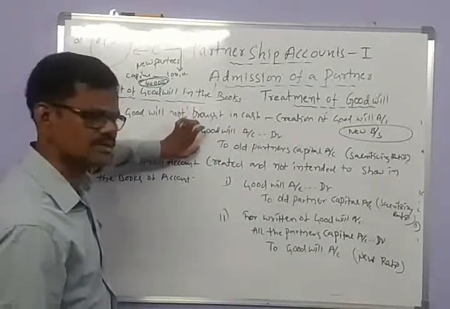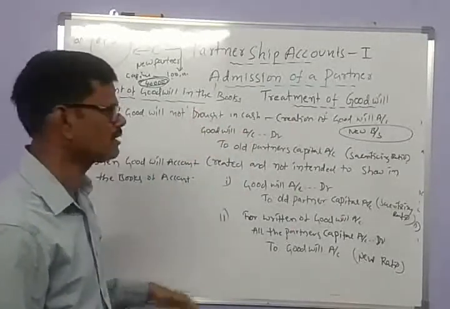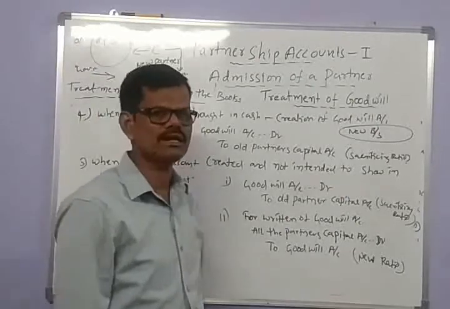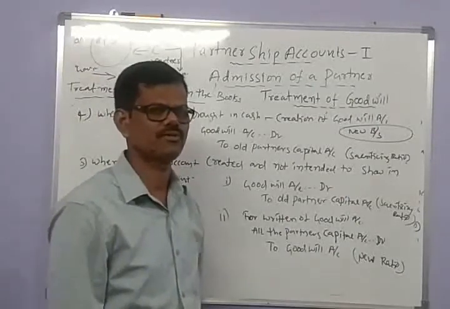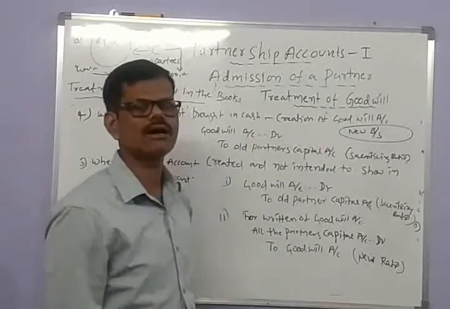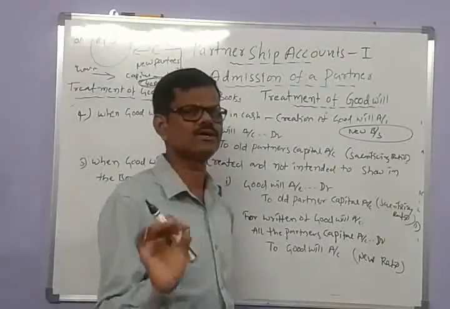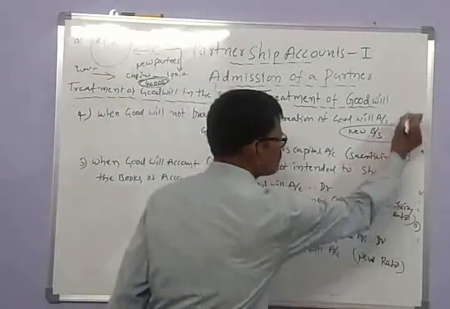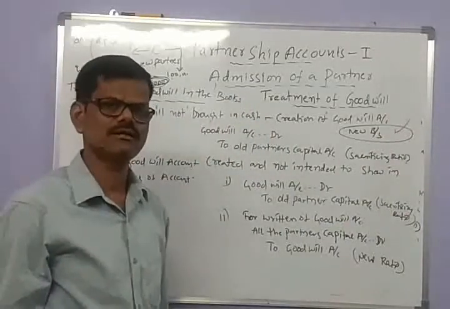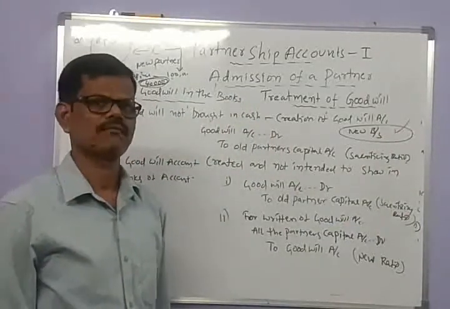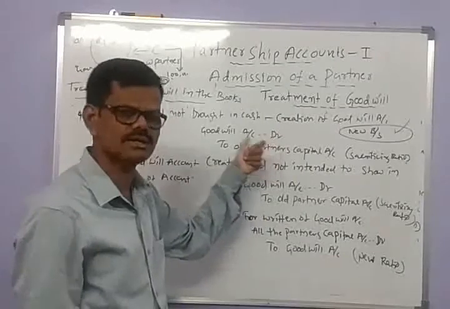So in this occasion, when we are preparing the new balance sheet after admission of a new partner, the goodwill account appears in the new balance sheet. The goodwill account is shown because there is a balance in the goodwill account.